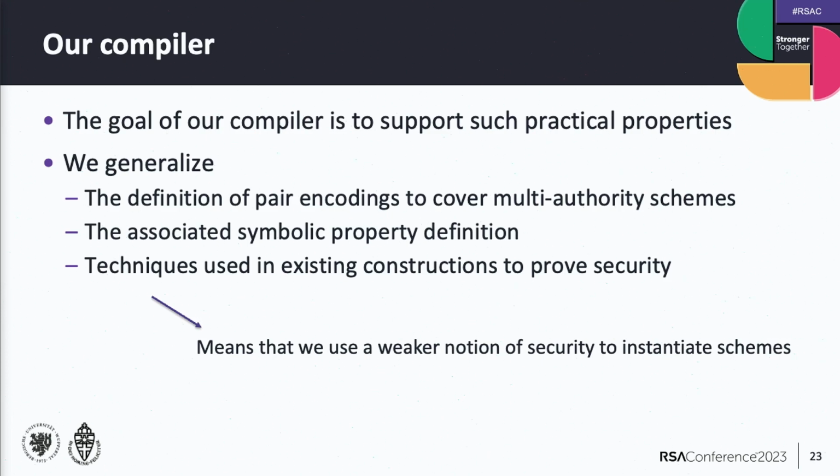And to do that, we also use techniques that are used in existing multi-authority constructions to prove security. But this latter point also means that we use a slightly weaker notion of security to instantiate schemes, which is a bit of a drawback. But it still provides a nice step forward, and we might actually think that this type of security is strong enough for practice.